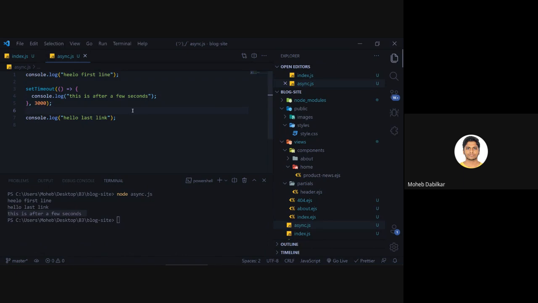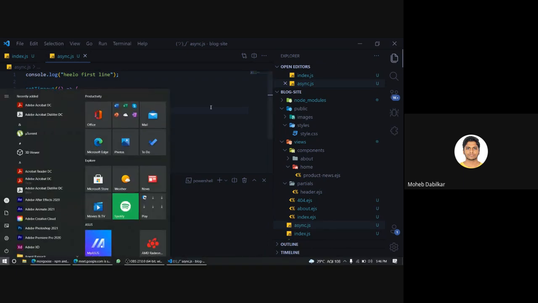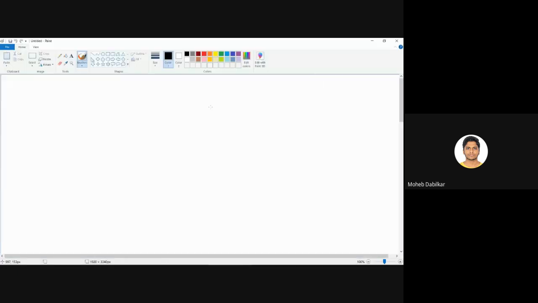So what happens is JavaScript understands that there are functions that will take time. Let's head over to Paint, and now I will show you how this works.